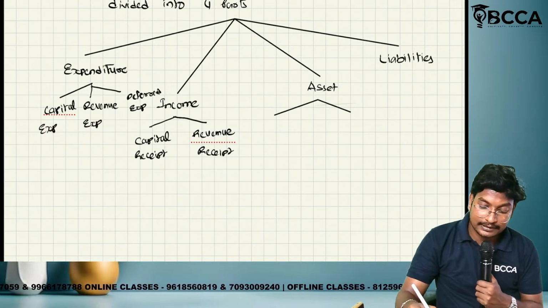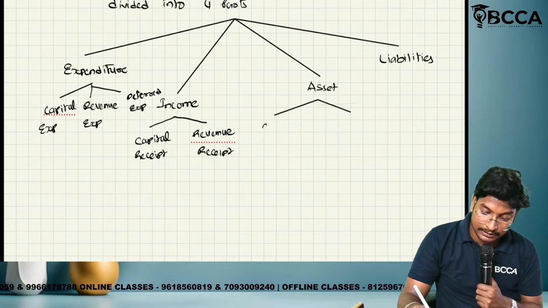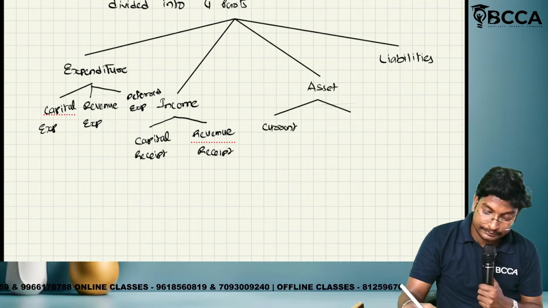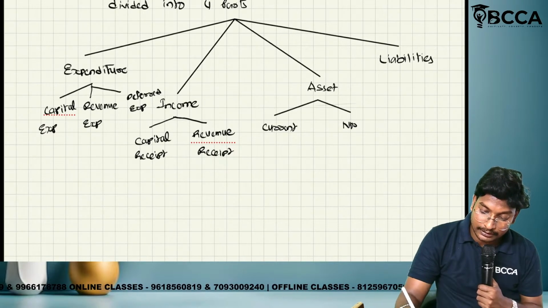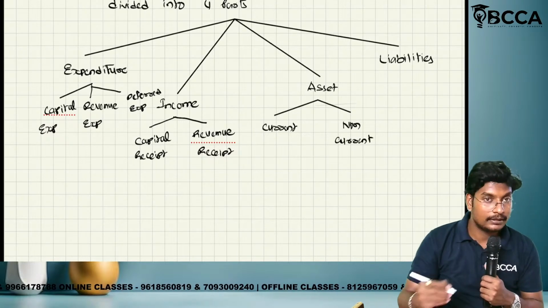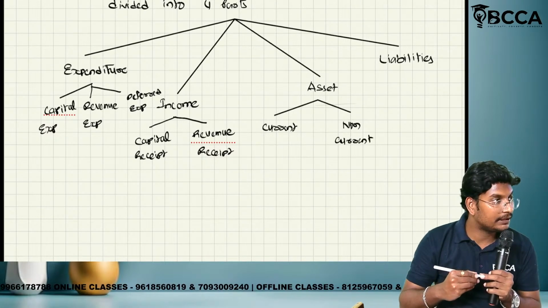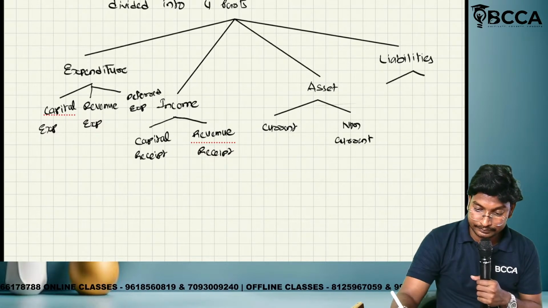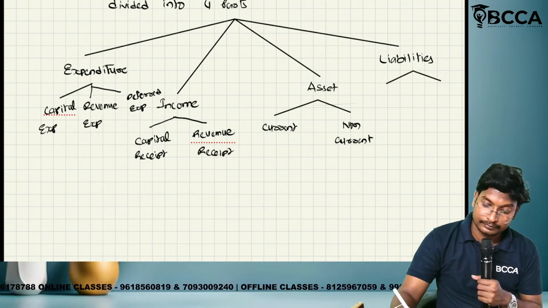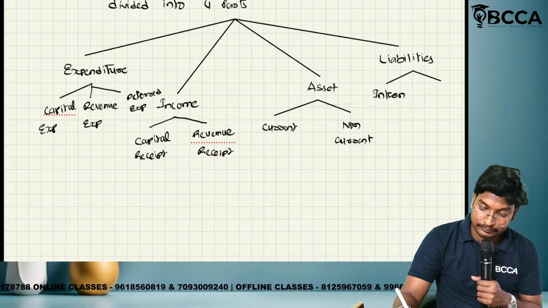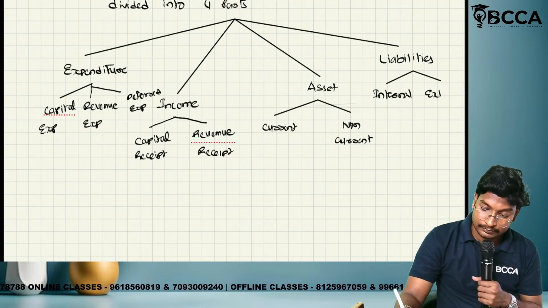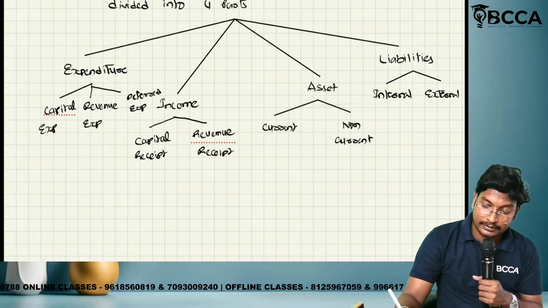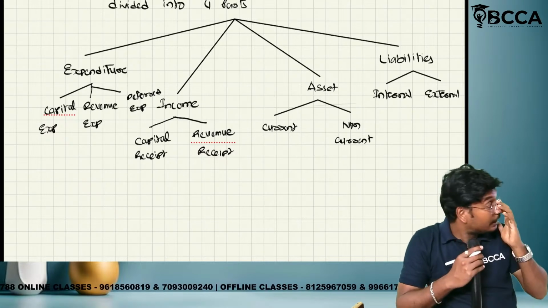Next, assets are classified into two types: current and non-current. Liabilities are classified into how many types? Internal and external. Are you getting my point?